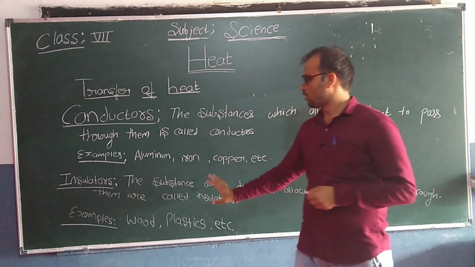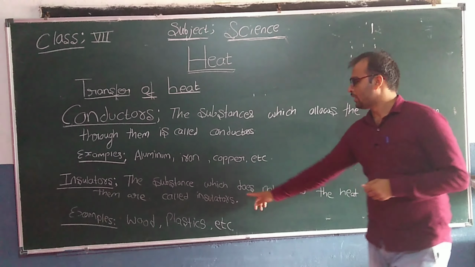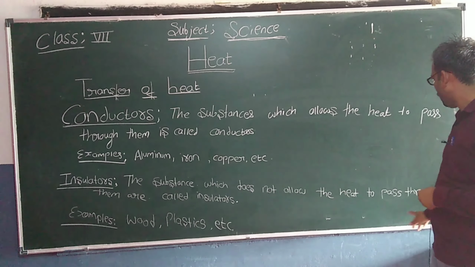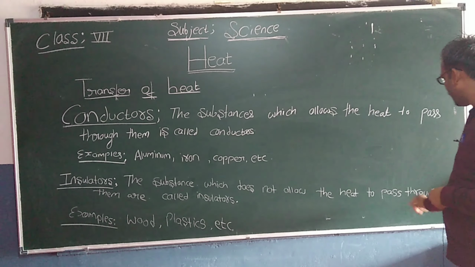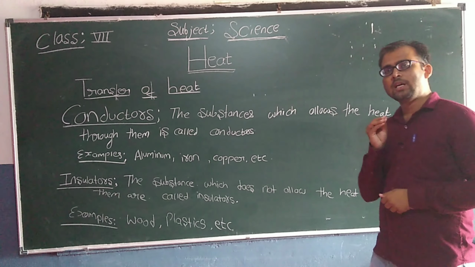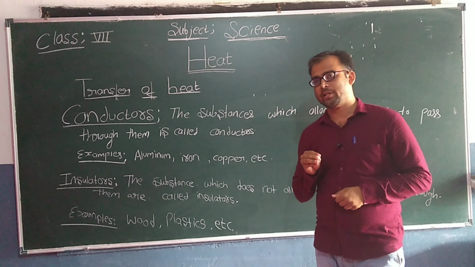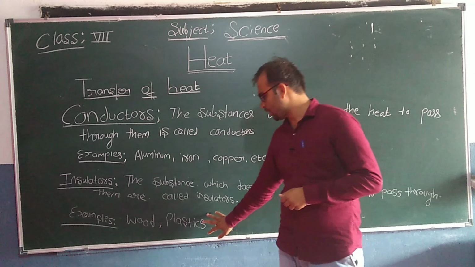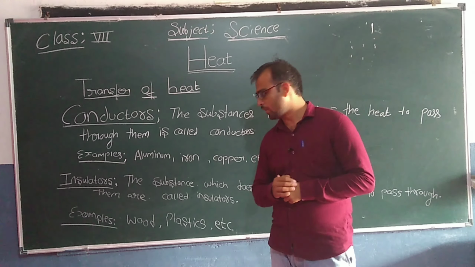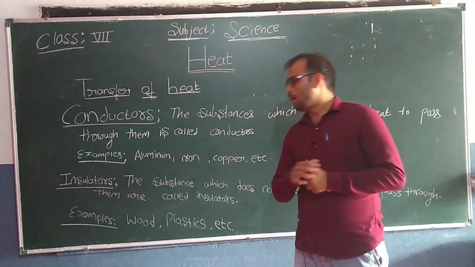Okay. Next, what are insulators? The substances which do not allow heat to pass through them are called insulators. Some examples of insulators are wood and plastics.